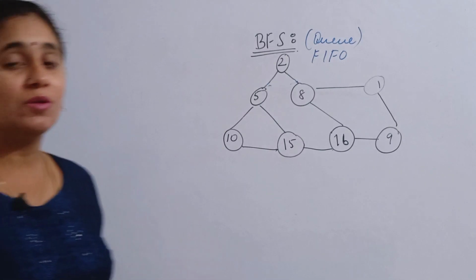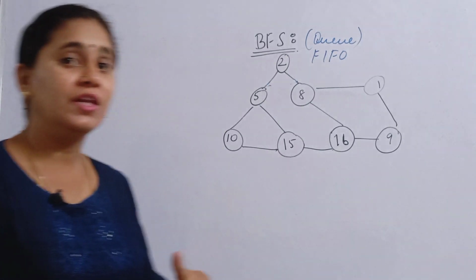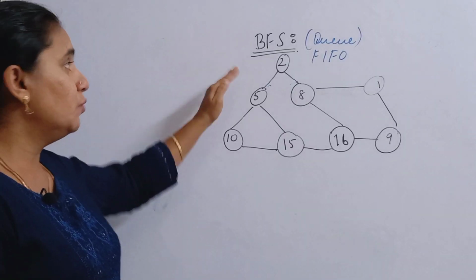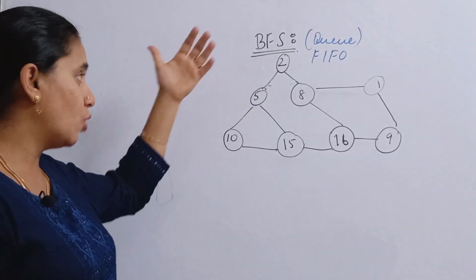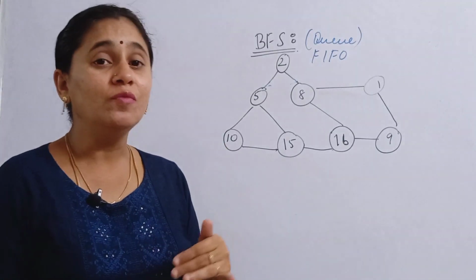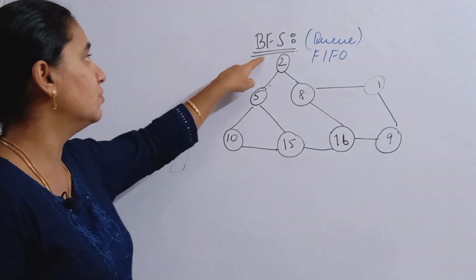In that case we will be using in degree and out degree for finding the adjacent vertices. Okay friends, before implementing the problem solving technique, I must tell you some of the steps we are going to use in breadth first search.